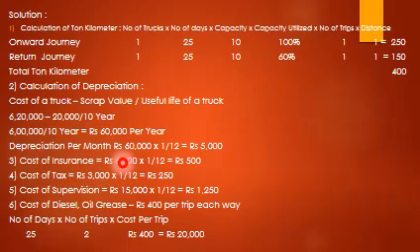Cost of insurance 6,000 per year, but we want for 1 month. So 6,000 into 1 divided by 12 equals 500. Cost of tax 3,000 into 1 divided by 12, 250. Cost of supervision 15,000 into 1 divided by 12 equals 1,250. Cost of diesel, 400 per trip each way. So it makes 2 trips, 25 days into 2 into cost per trip 400, so it comes to 20,000.